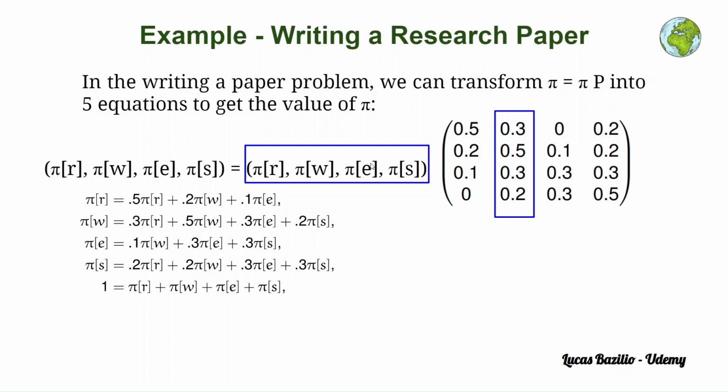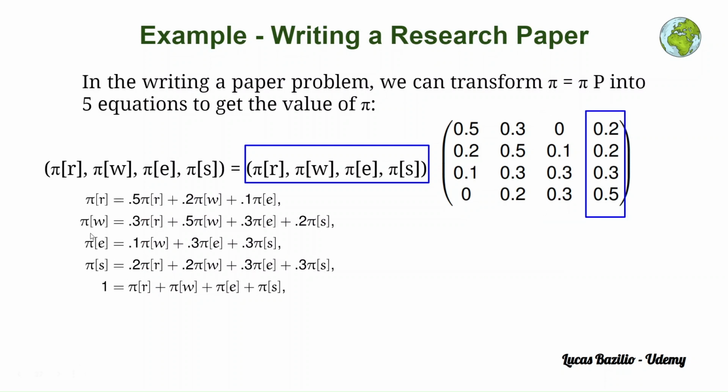So here we do this scalar product. This is basically pi sub r multiplied by 0.3, as we can see here, plus pi sub w multiplied by 0.5, as we see here, plus pi sub e multiplied by 0.3, and finally plus pi sub s multiplied by 0.2. So this is basically the expression for the unknown pi sub w, and the same for the third unknown pi sub e, and the last unknown pi sub s, right?